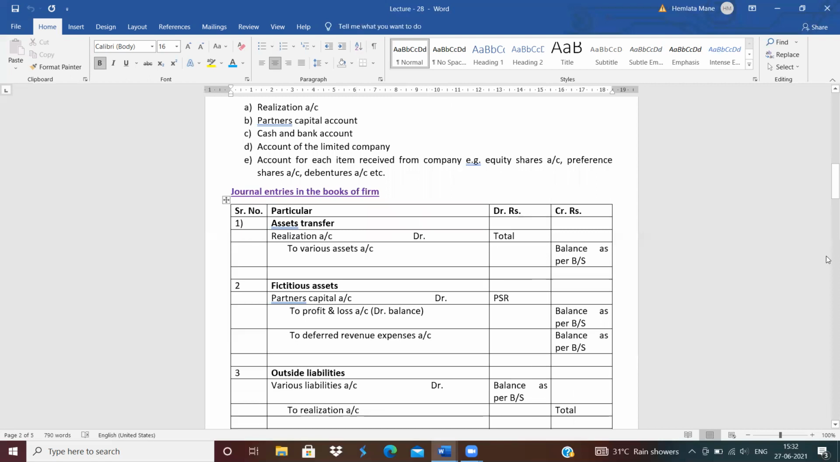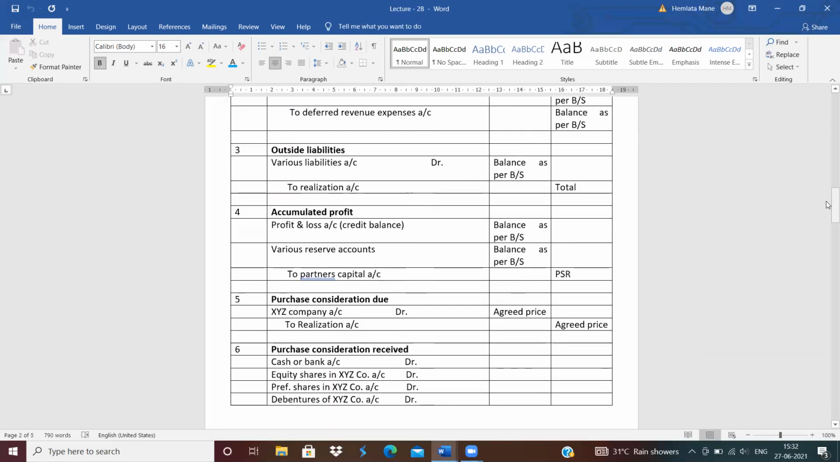See, what is the fourth entry? Fourth journal entry, accumulated losses. But also in this question, no accumulated losses are given. So, leave this entry. Next is purchase consideration due.